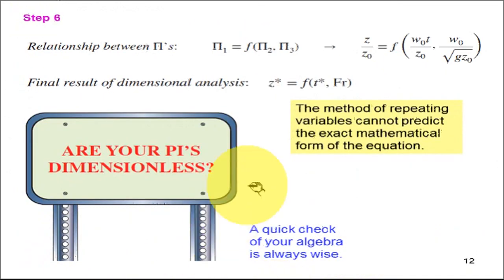The last step is step number 6. We write the relationship between the given pi terms. Those are total 3. So the dependent pi term pi1 is equal to a function of the remaining independent pi terms pi2, pi3. So let us put pi1, z by z0, is equal to a function of pi2, w naught t upon z0, and pi3, w naught divided by root of g z naught.